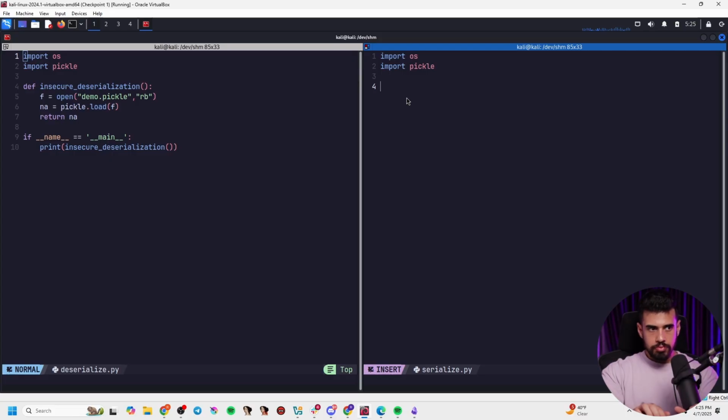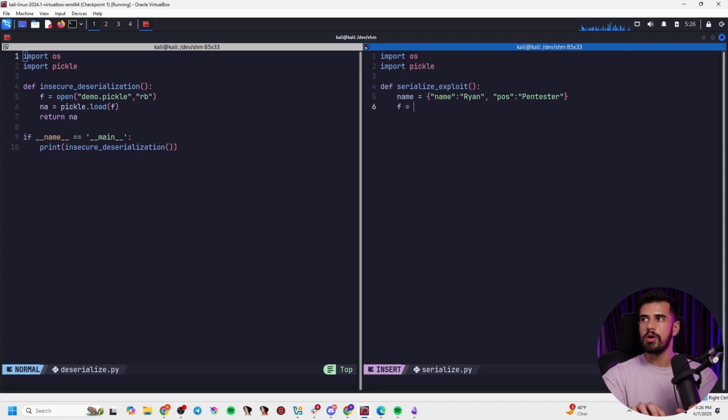So in order to do that, I'm going to define a function that I'll just call serialize, and that's not going to take any parameters. Maybe we'll call it serialize exploit, even though there's not going to be an exploit yet. We'll add the exploit part later. And we'll just give a variable here. We'll call it name. And let's just give it some data, right? So we have a name field here. I'm going to give my name, so I'll just say Ryan. And then we'll give it position, let's say, and I'll just say pen tester. And that will be the data that we want to serialize.